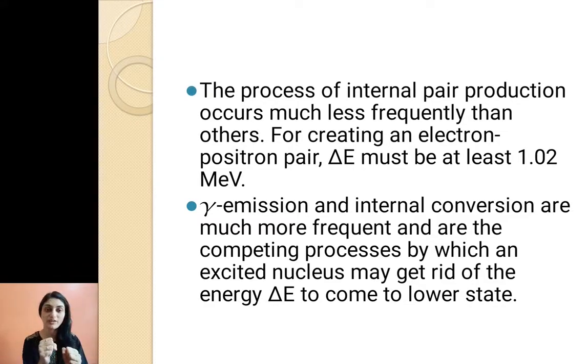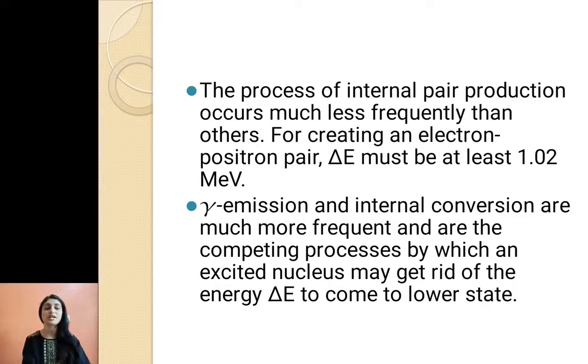Because if an electron and positron are to be formed, the energy should be equal to 2 times the rest mass energy of the electron. The rest mass energy of an electron is 0.511 MeV. The rest mass energy of a positron is 0.511 MeV. So the addition of those two becomes equal to 1.02 MeV. So for creating an electron-positron pair, delta E should be at least 1.02 MeV.